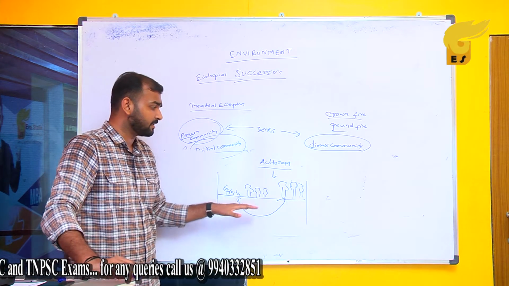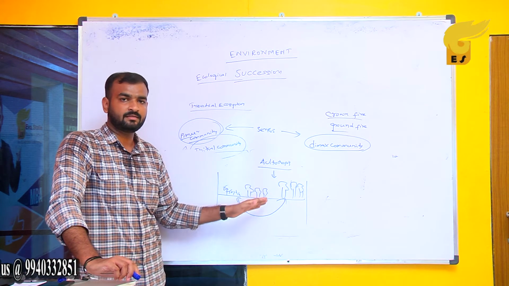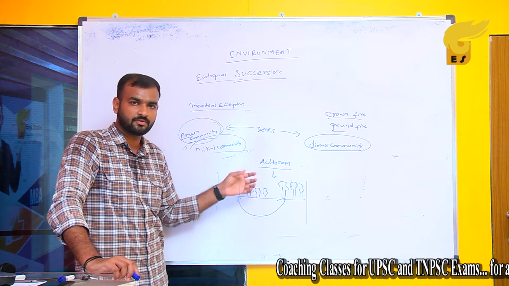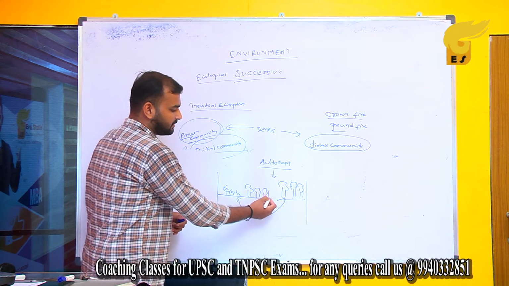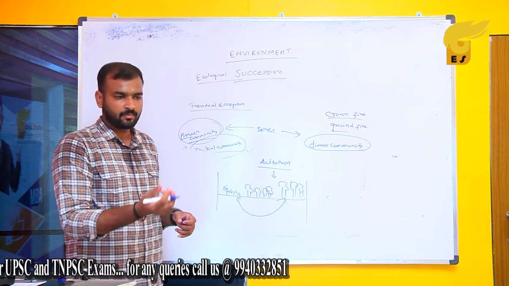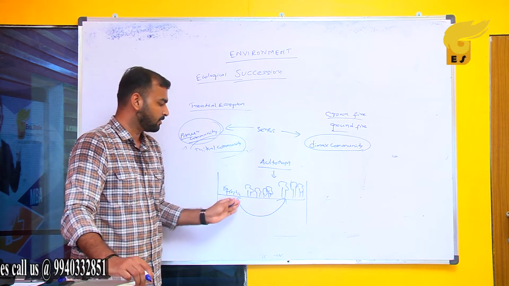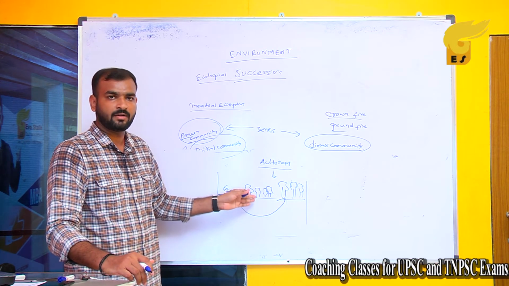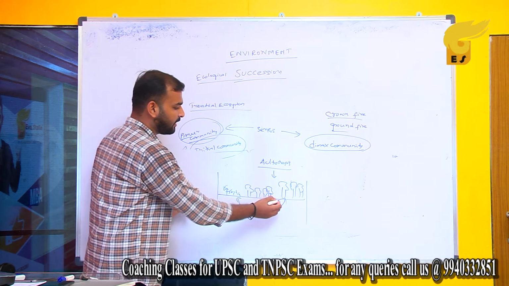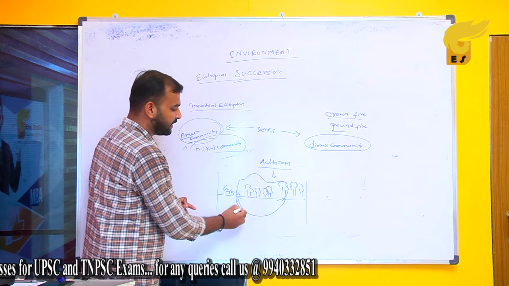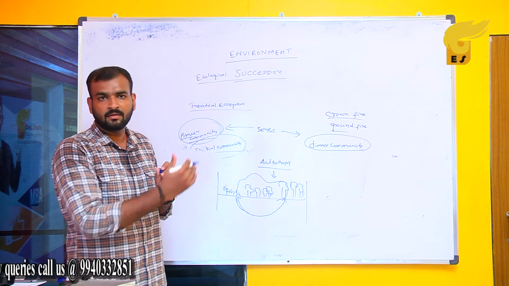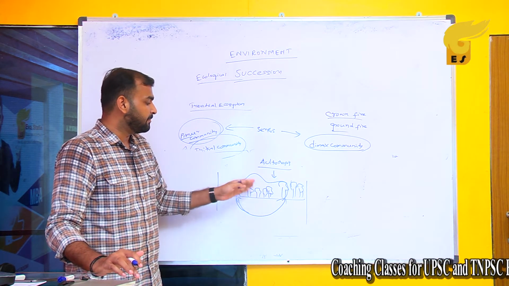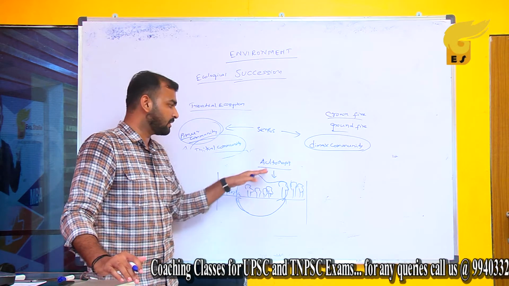So what happens here is that birds and animals will migrate seeds. When they migrate, they transport seeds from one place to another, which results in the formation of new species. So here there is a possibility that new life or a new plant can be produced. If any fruit seed is transferred from one place to another, there is a possibility that this species may not be indigenous to this particular place, but it will develop similarly. So in succession, the life, growth and nutrients will be high in the middle part of a continent rather than at both ends. Once it is replaced by another tree or another autotroph, we call it autotrophic succession.